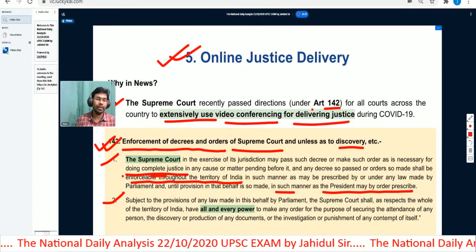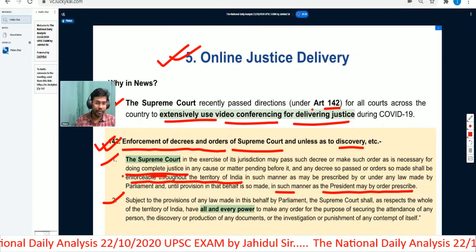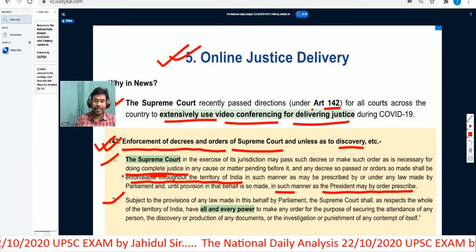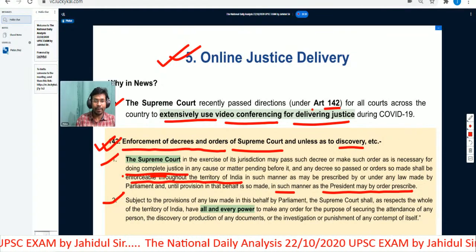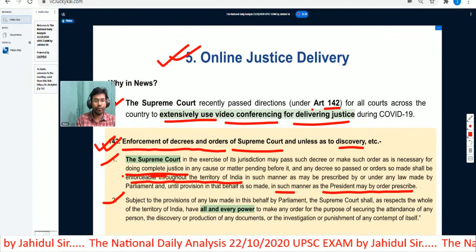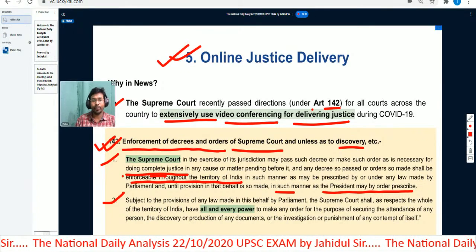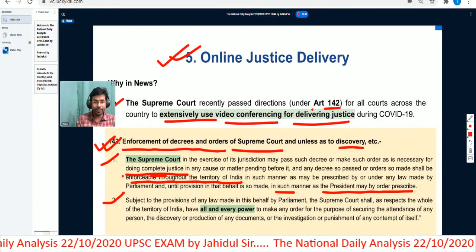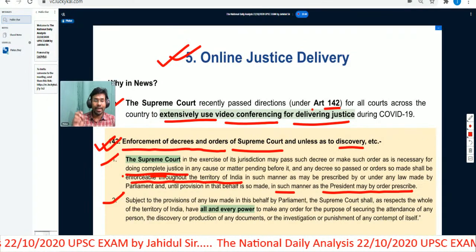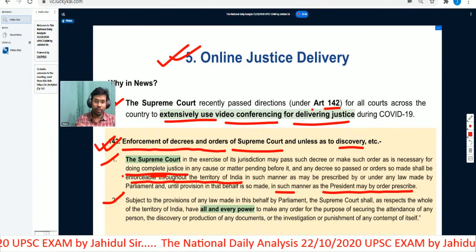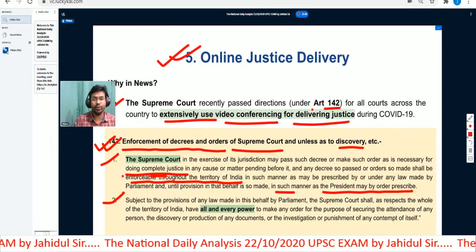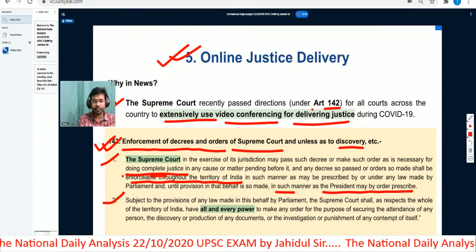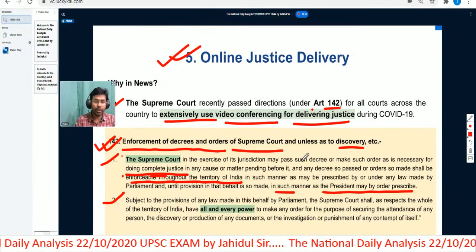It can never reduce the jurisdiction of the Supreme Court of India or any other court for that matter. So the power of doing complete justice lies with the Supreme Court of India, and it can pass any decree or order that will be enforceable throughout the territory of India, subject to the laws made by the Parliament. And until Parliament makes any law, the President may pass such an order that deals with Article 142. So this was clause 1 of Article 142.